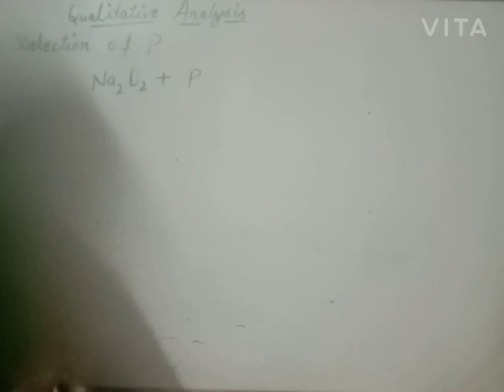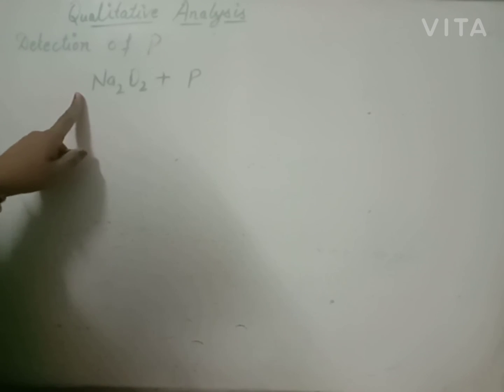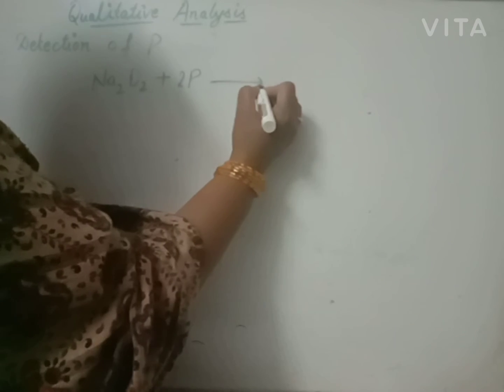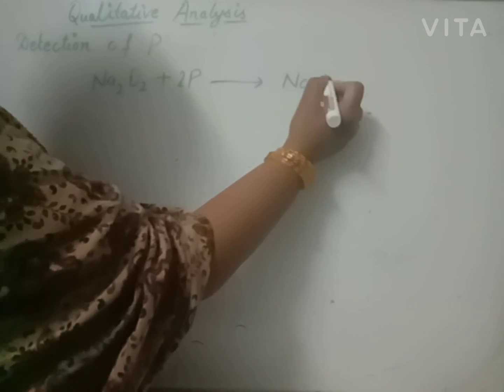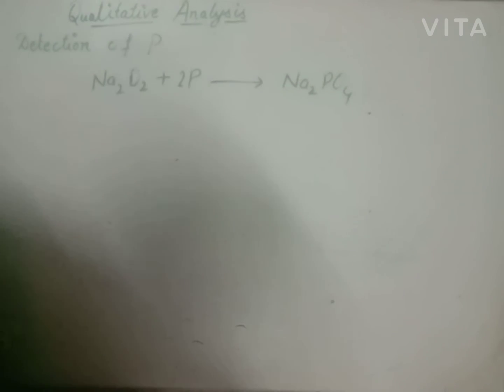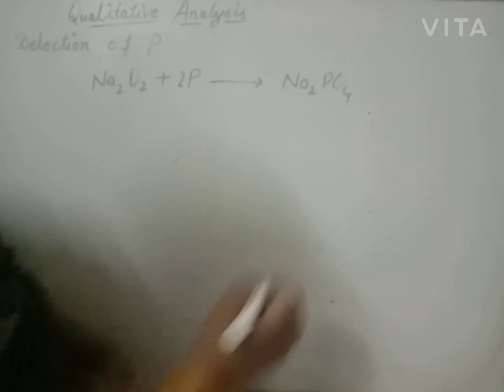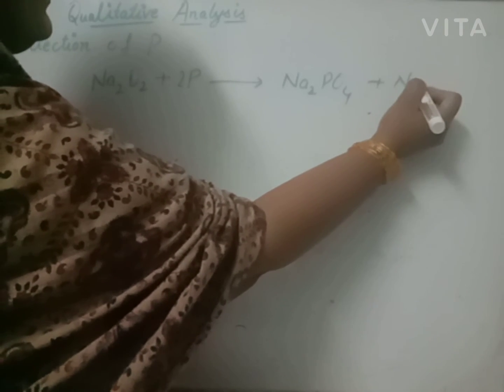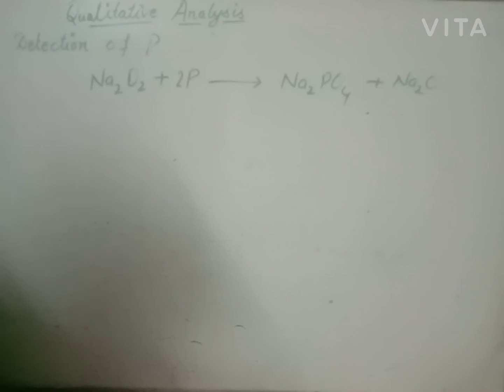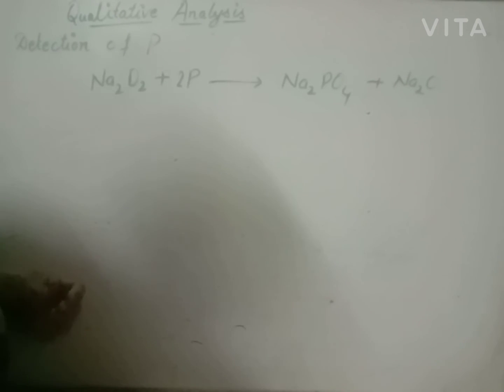If phosphorus is present, it combines with sodium peroxide to give sodium phosphate. Beta, it will give sodium phosphate and release sodium oxide. Clear?